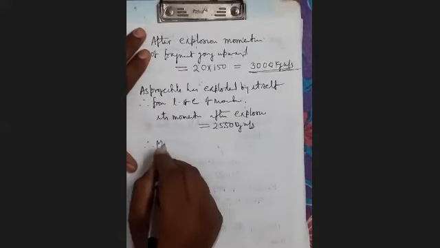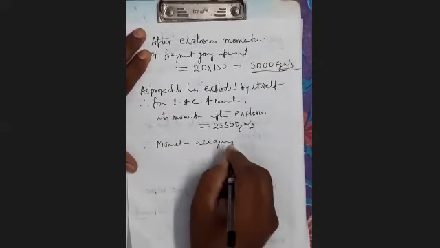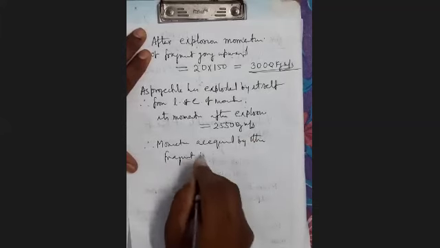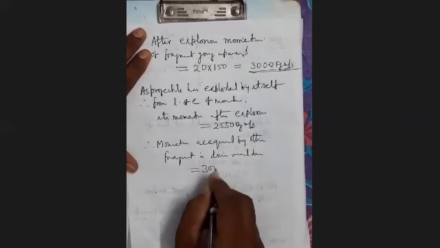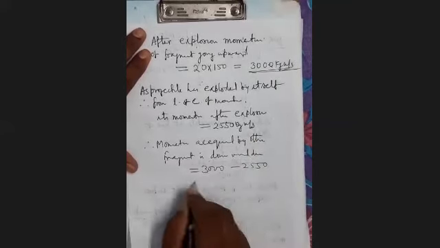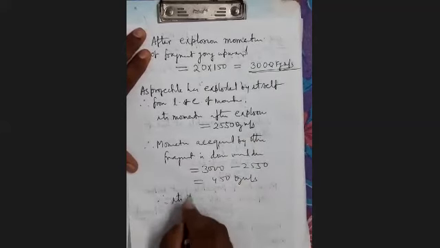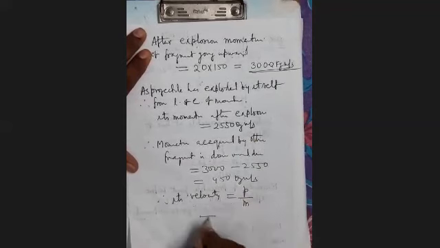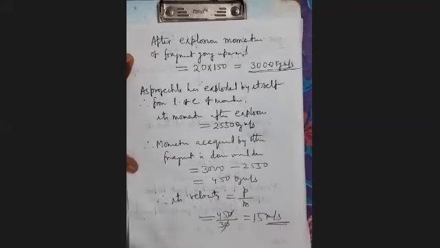Therefore, momentum acquired by the other fragment in downward direction is equal to 3000 minus 2550, that is equal to 450 kg meter per second. Therefore its velocity you can find as momentum upon mass. Momentum is 450, mass you have determined 30, so it will be 15 meter per second.